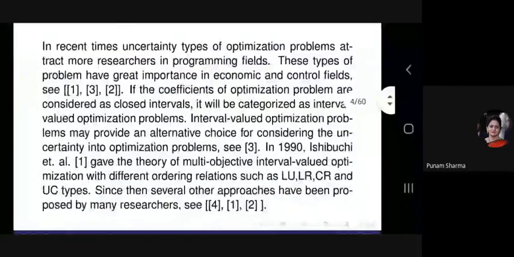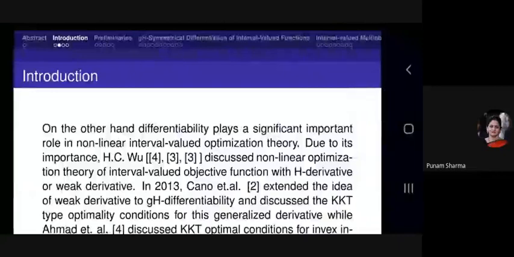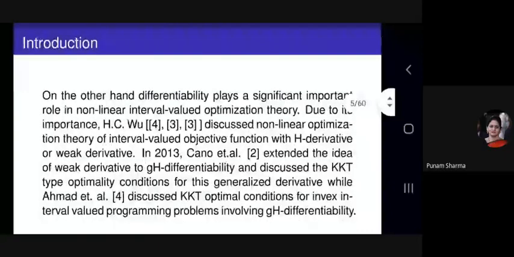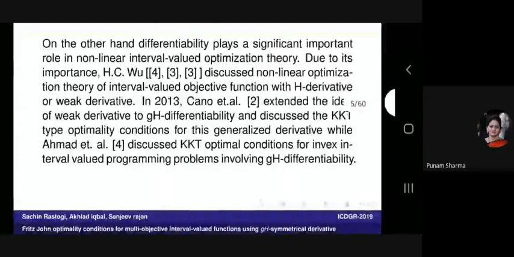Due to its importance, S.C. Wu discussed nonlinear optimization theory of interval valued objective function with S derivative or weak derivative. In 2013, Chalco-Cano et al. extended the idea of weak derivative to GS differentiability and discussed the KKT type optimality conditions for this generalized derivative, while Ahmad et al. discussed KKT optimality conditions for invex interval valued programming problems involving GS differentiability.